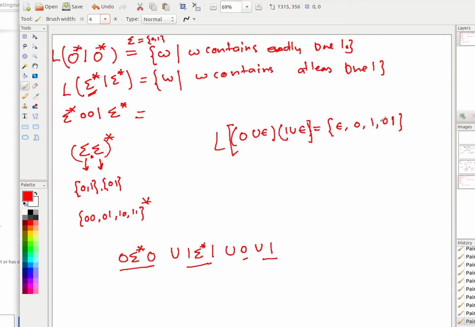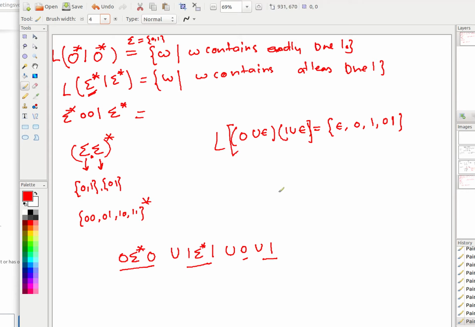It is not an AB and BA kind of thing. AB and BA are two different strings. So 0 with a 1 is 01, 0 with epsilon is 0, epsilon with a 1 is 1, and epsilon with epsilon is epsilon.